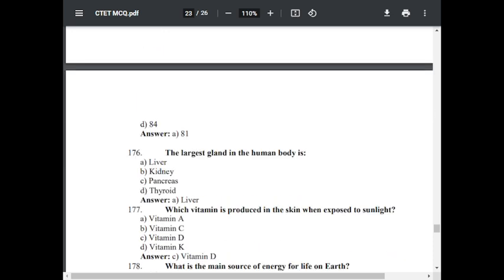Question number 176. The largest gland in the human body is option A liver, option B kidney, option C pancreas, option D thyroid. The correct answer is A liver.